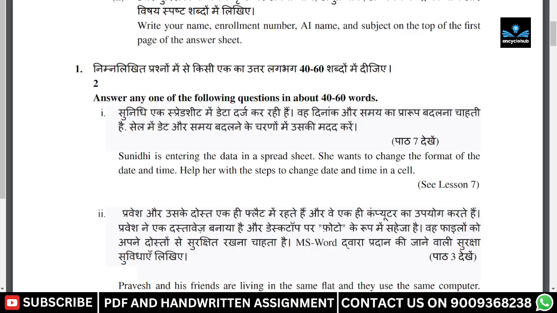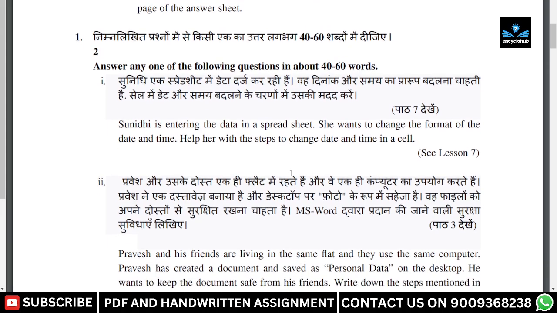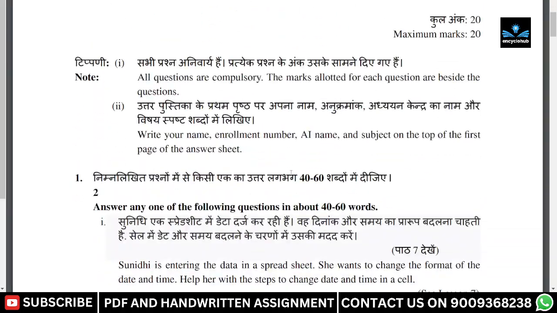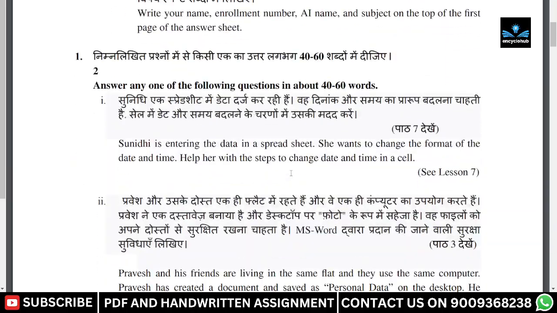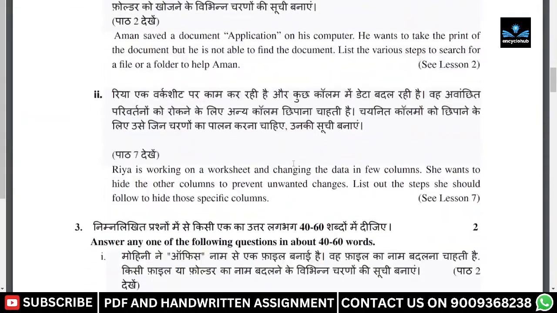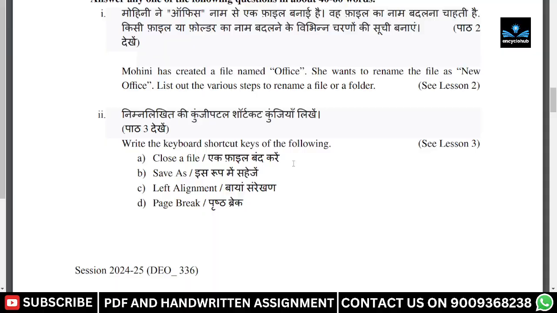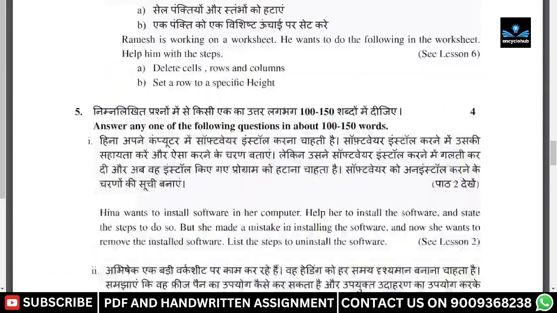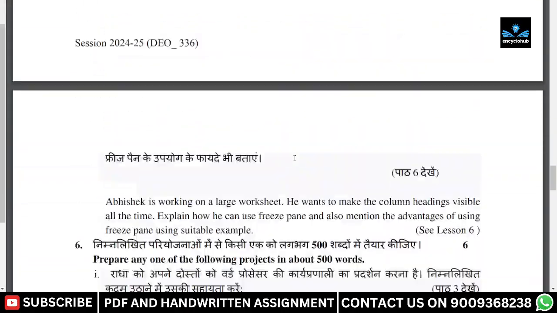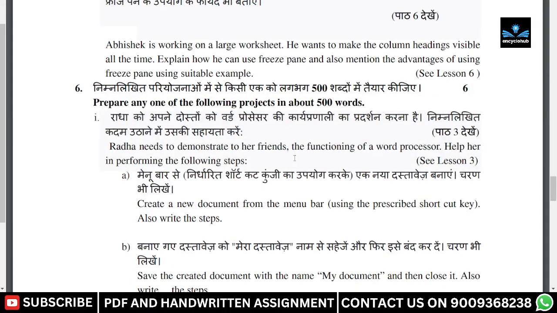Here, question number 1 to 6, which you can see on the screen. So actually, we have prepared all the answers of all the subjects, and here we are discussing question number 1 to 6 of data science, data entry operations. Questions 1, 2, and 3 are all about 40 to 60 words. Question number 4 and question number 5 are 100 to 150 words, and question number 6 is about 500 words, and this is a project based question.